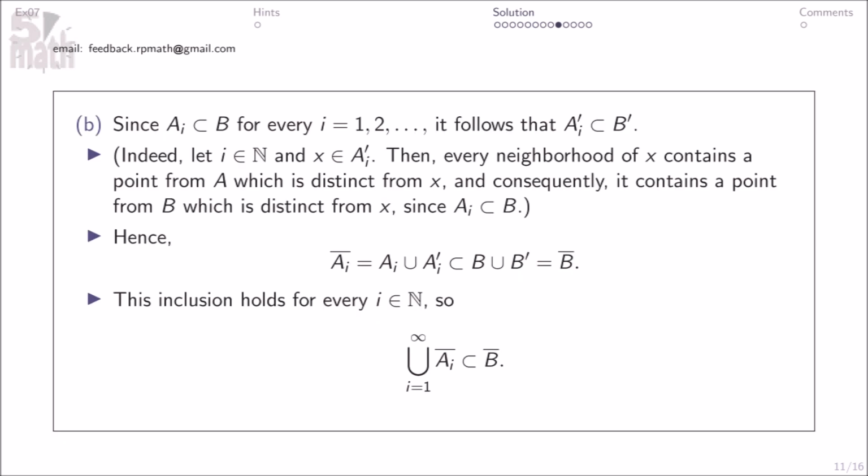B. Since Ai is a subset of B, for every i equals 1, 2, and so on, it follows that Ai prime is a subset of B prime. Indeed, let i be an element of the natural numbers and x an element of Ai prime. Then every neighborhood of x contains a point from Ai which is distinct from x, and consequently it contains a point from B which is distinct from x, since Ai is a subset of B. Hence, Ai bar equals this. This inclusion holds for every i element of the natural numbers, so this.